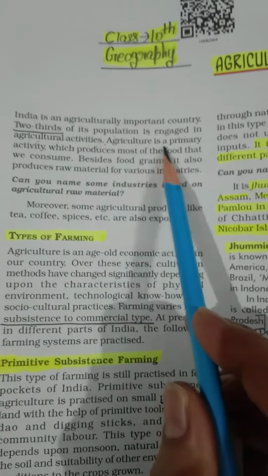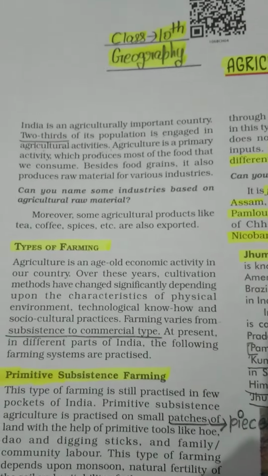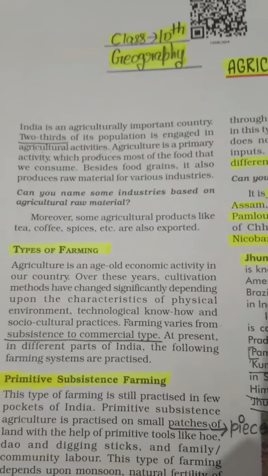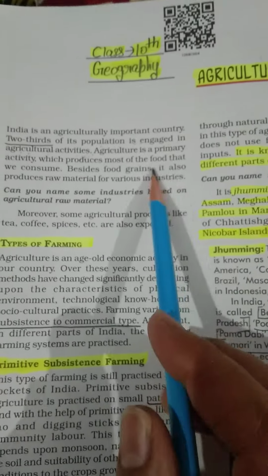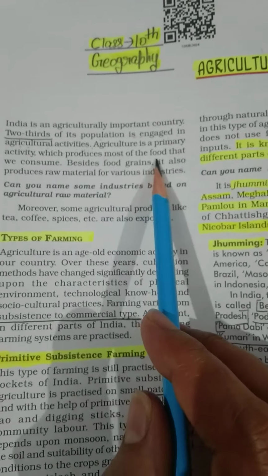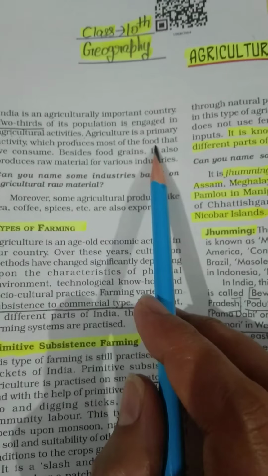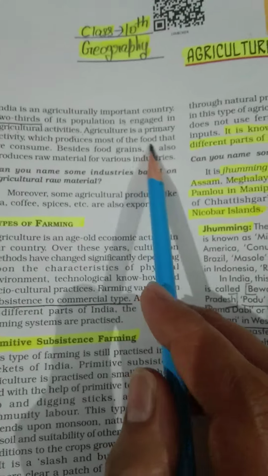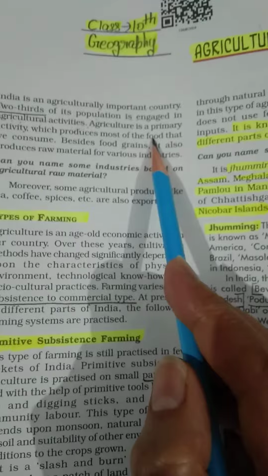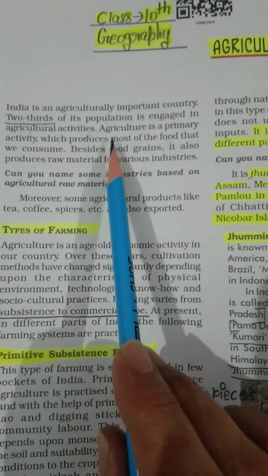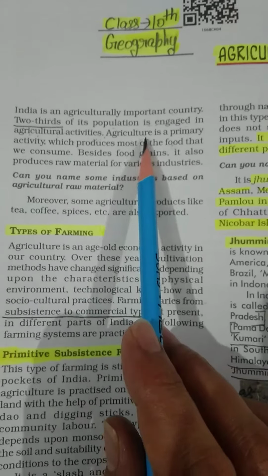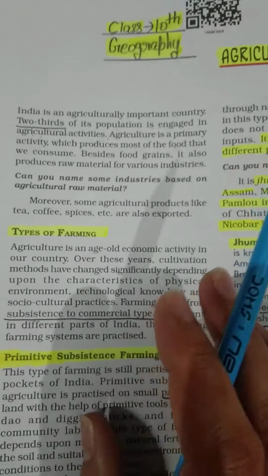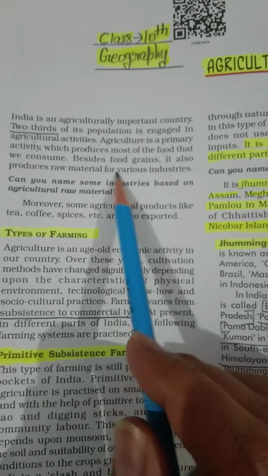Agriculture is a primary activity which produces most of the food that we consume. If we are talking about food, we can discuss food grains, pulses, and vegetables. Wheat, rice, sugarcane, corn, vegetables, all these things we get from agriculture.